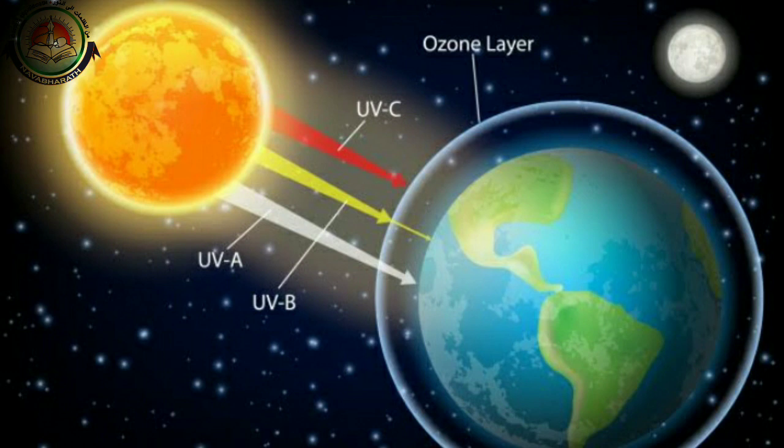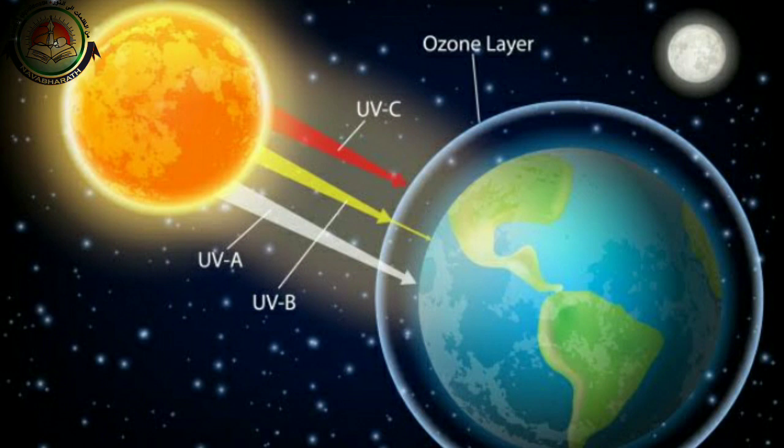Just as an umbrella saves us at the time of rain, in the same way the ozone layer protects the earth from the harmful ultraviolet rays of the sun, and it absorbs or sends back the ultraviolet rays that come from the sun.